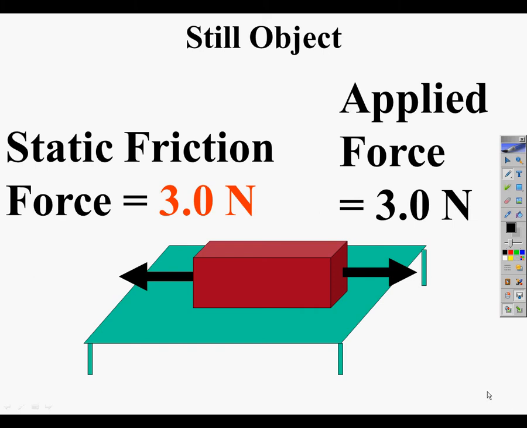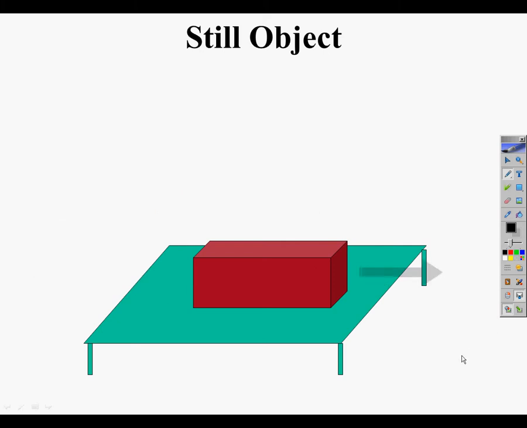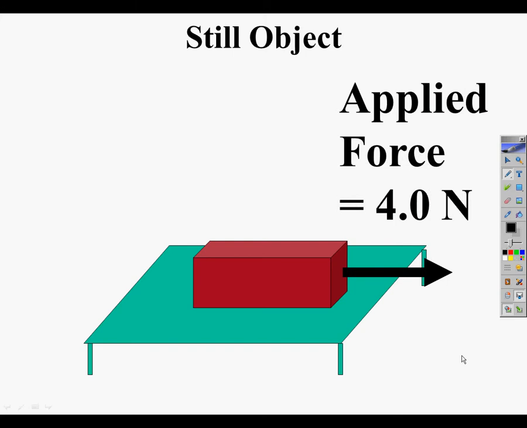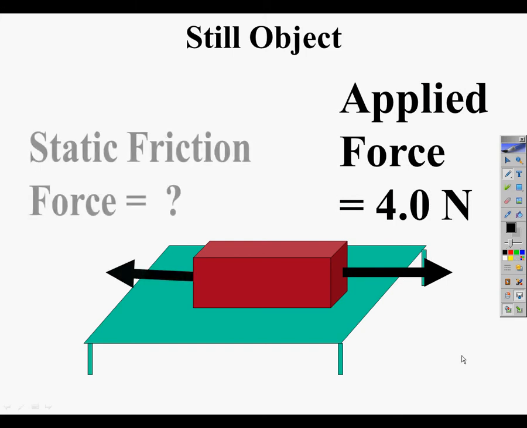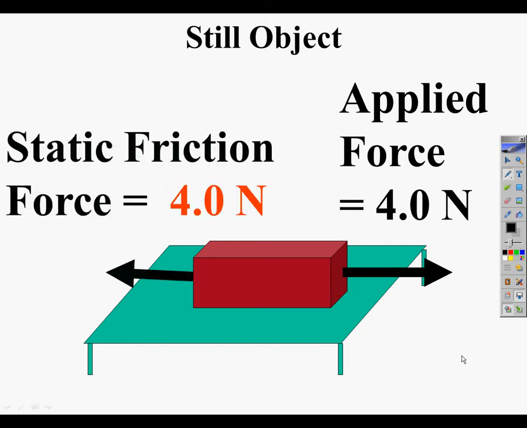What we're going to be interested in calculating is how big that static friction force can get. For example, let's say you pull on the brick with a force of 4 newtons, and that's the most static friction force you can have. If you pull with anything more than that, it's going to budge.